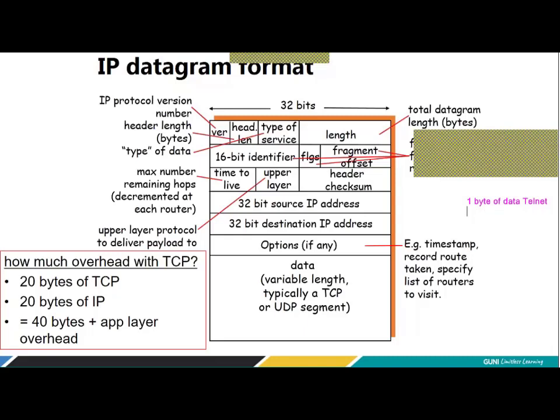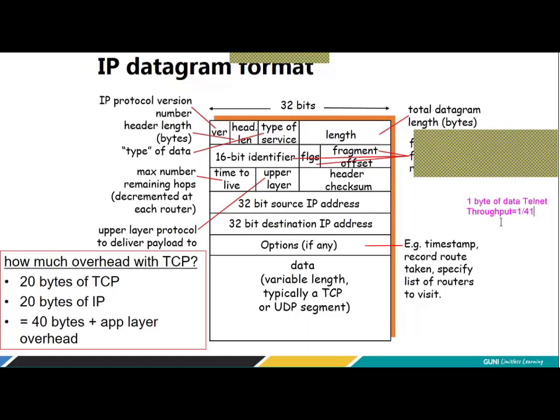So TCP will add its header of 20, and IP will add its header of 20. So now what is the efficiency of this type of system? Or you can say throughput. What is the throughput of such a system? Throughput is nothing but 1/41, right? Because in order to pass the 1 byte of data, you need to add an extra 40 bytes of header, 20 bytes for TCP and 20 bytes for IP.